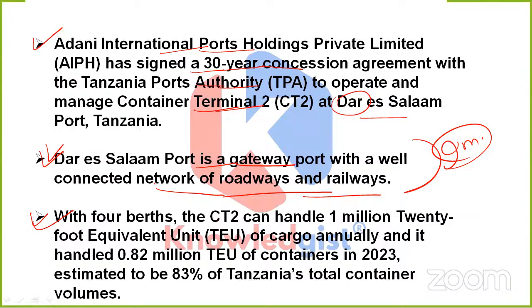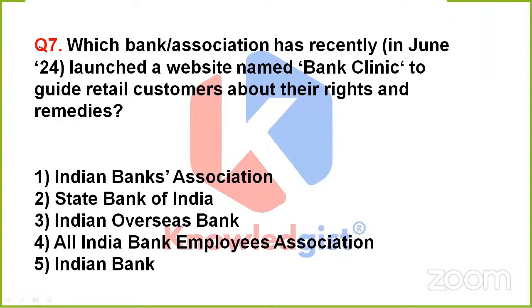Now, with 4 berths, CT2 can handle 1,020,000 equivalent units of cargo annually, and it handled 0.82 million TEU of containers in 2023, which is estimated to be 83% of Tanzania's total container volumes. Clear? Now, coming up with next question.